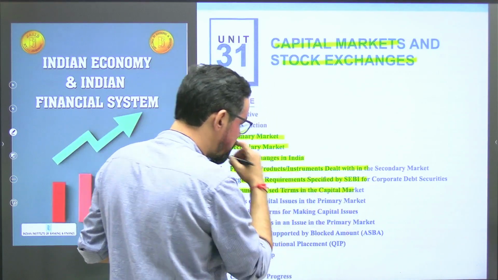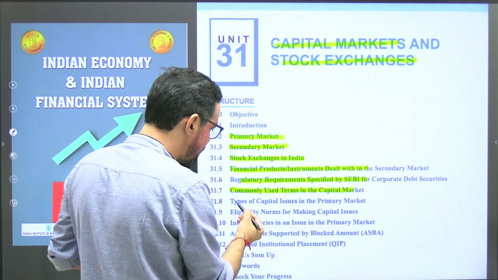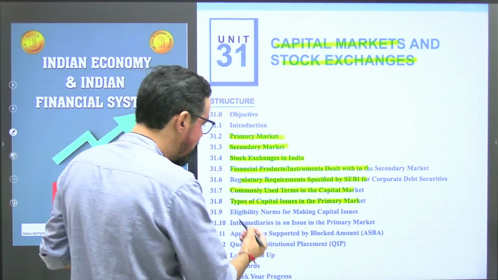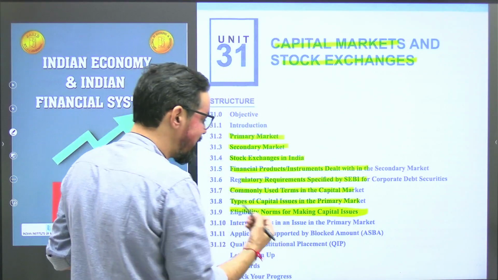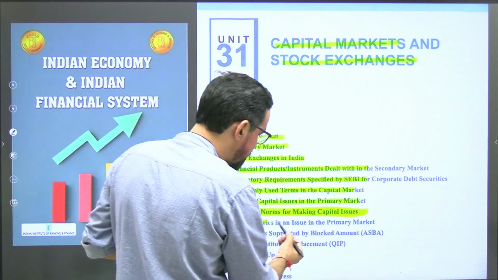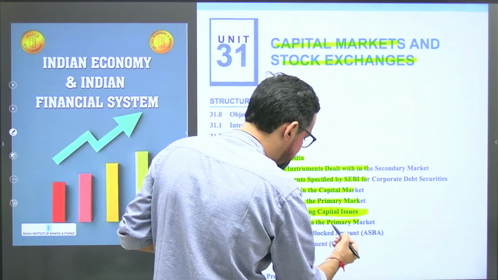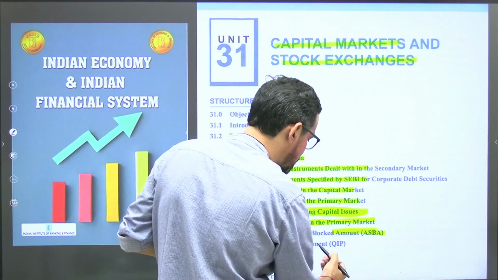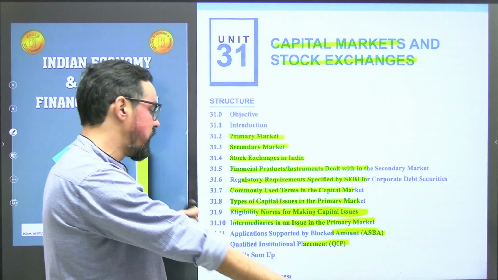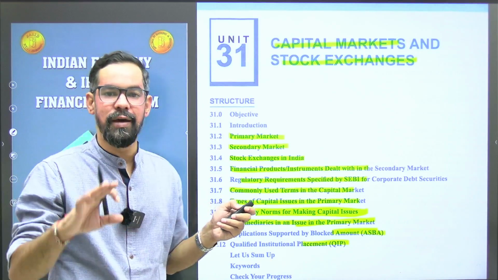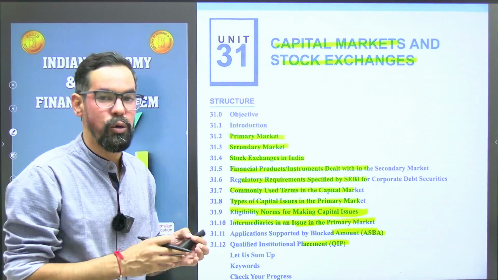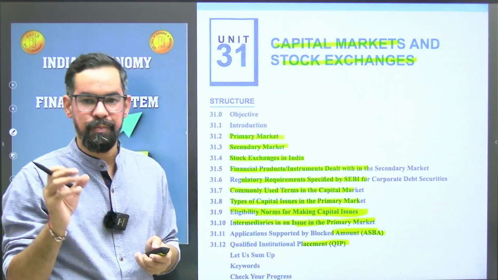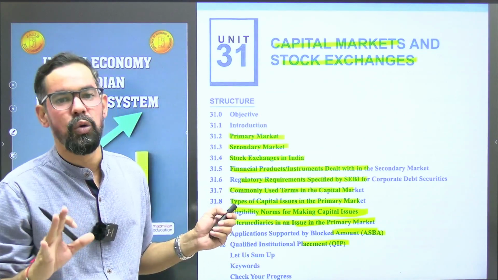Commonly used terms in capital market, types of capital issues in primary market, eligibility norms for making capital issues, intermediaries in an issue in the primary market, ASBA application, and QIP, qualified institutional placements. So all the topics are very important. I can't say that some topic is not important. So you have to go through all these topics.